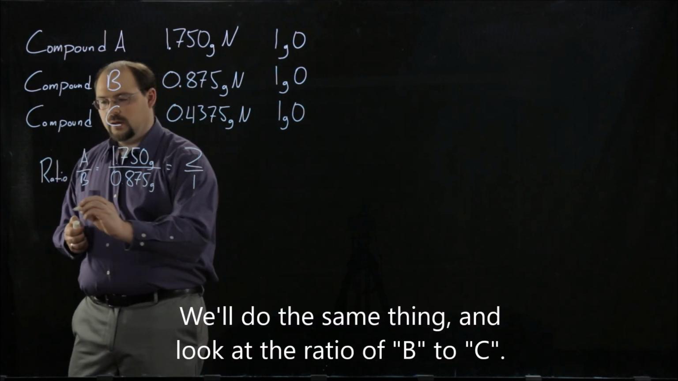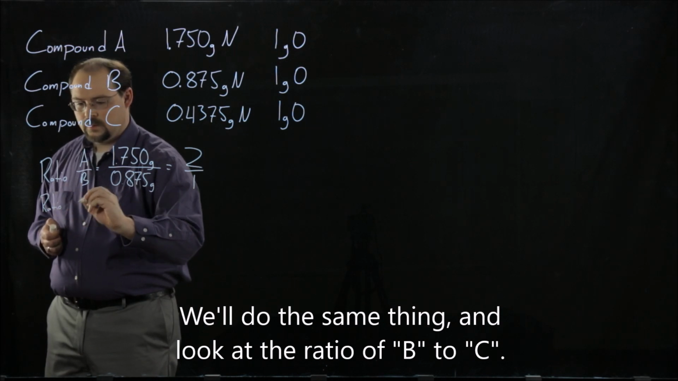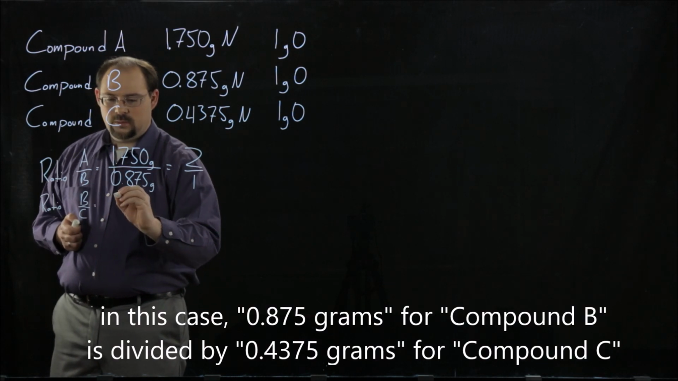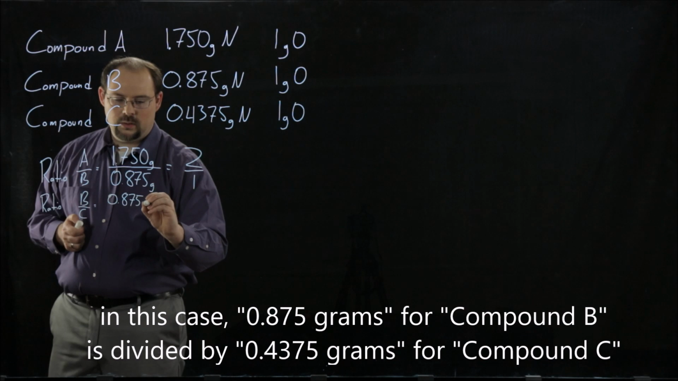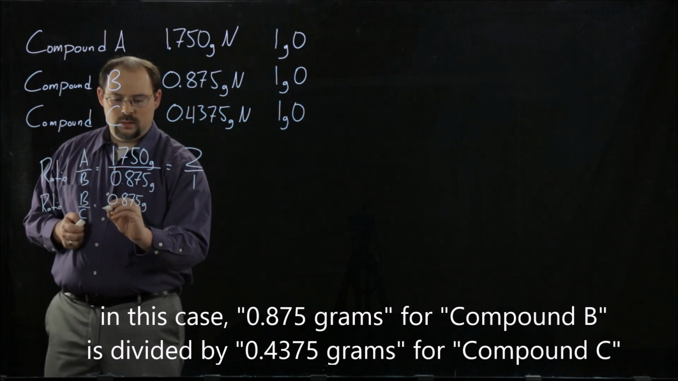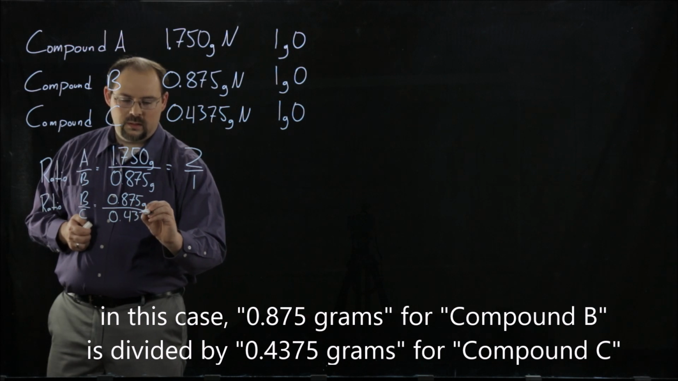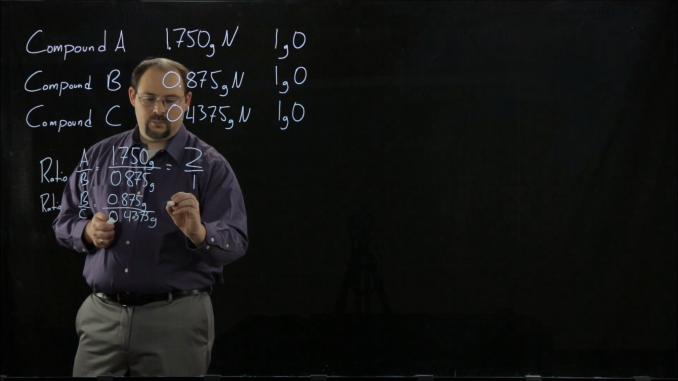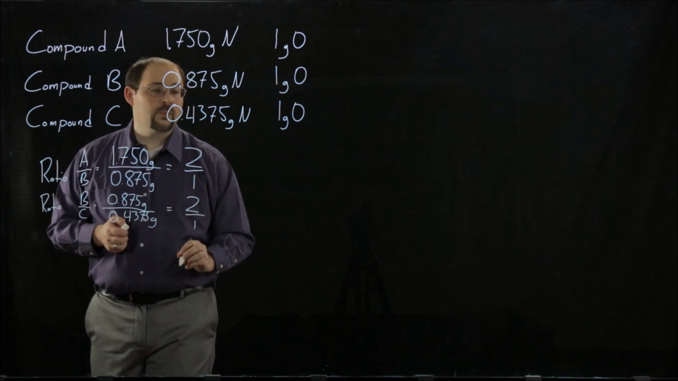We'll do the same thing and look at the ratio of B to C. In this case, 0.875 grams for compound B is divided by 0.4375 grams of compound C. This ratio is also exactly 2 to 1.